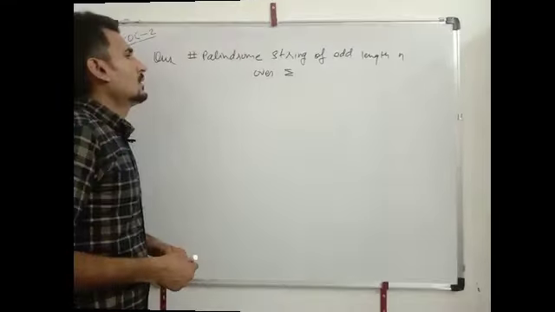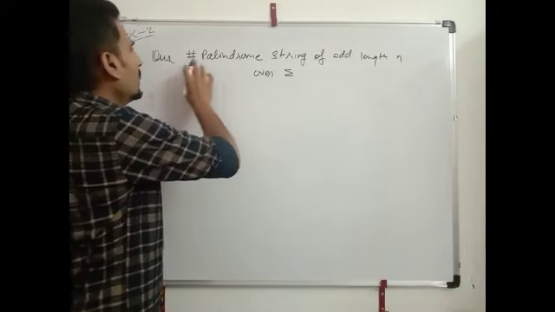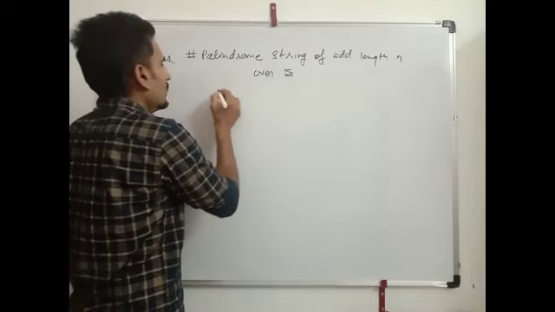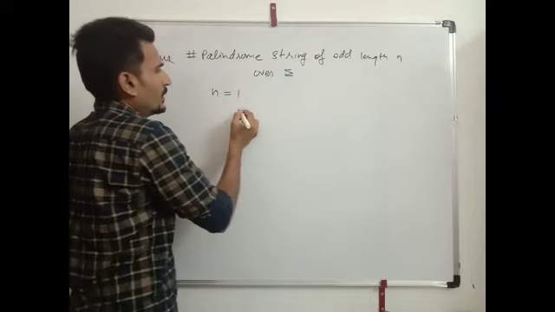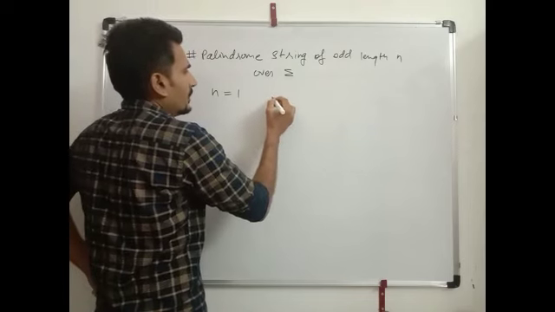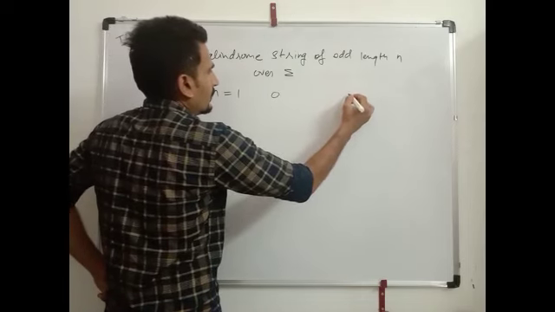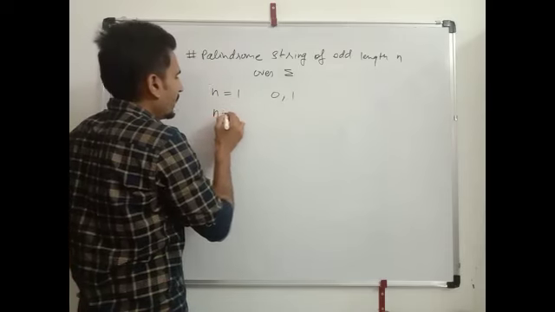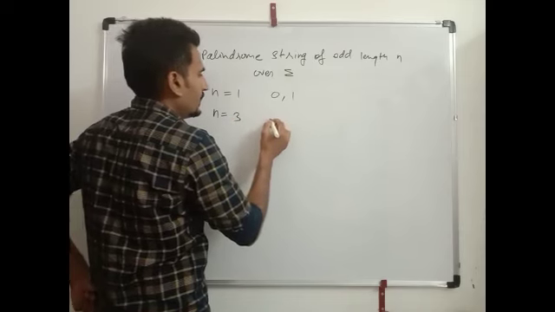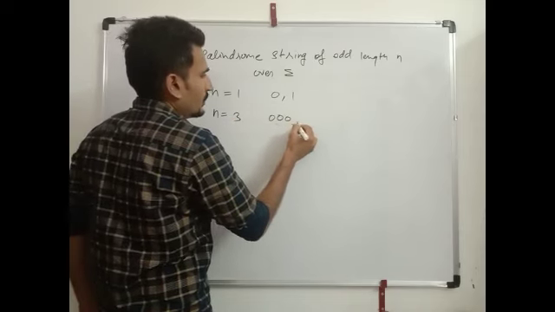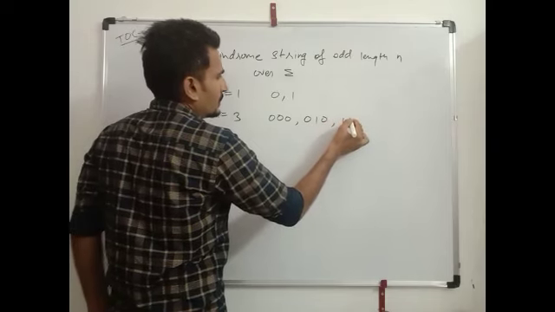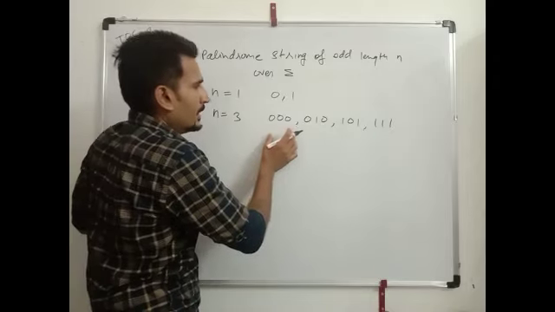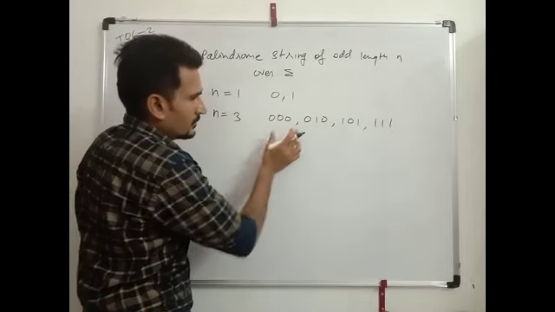Now the question is the number of palindrome strings of odd length n over sigma. If n equals 1, the number of strings will be 2. The strings are 0 and 1. If n equals 3, then the strings will be 000, 010, 101, 111. By seeing this, we can also derive the formula.